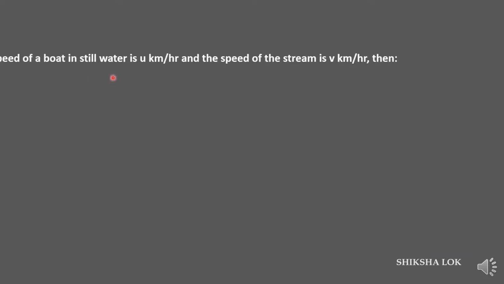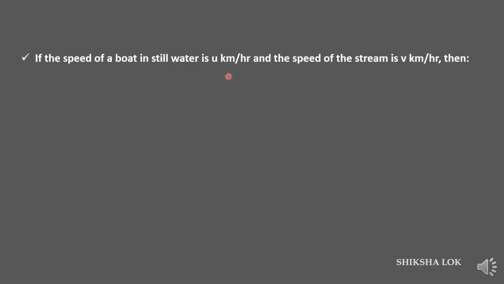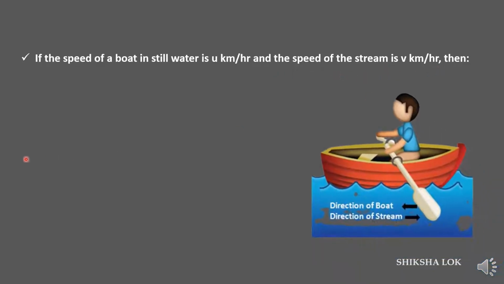Contrary to that, if the speed of a boat in still water is u kilometer per hour and the speed of the stream is v kilometer per hour, then the speed or rate of upstream means the boat is going in the opposite direction of the stream.